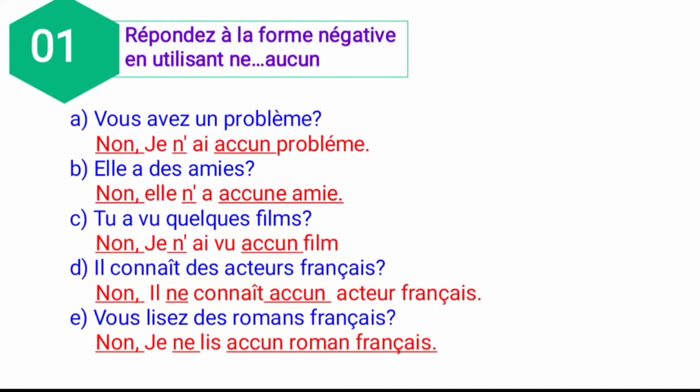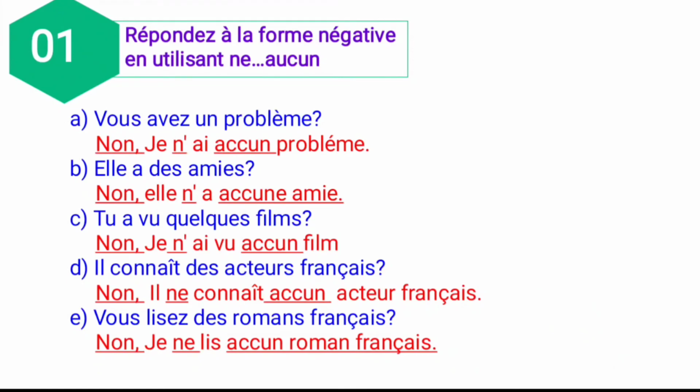And first one, vous avez un problème. What is the meaning of vous avez un problème? Do you have a problem? What is the answer? I am asking you only. So the subject will be changed. So: no, je n'ai aucun problème. No, I don't have any problem.